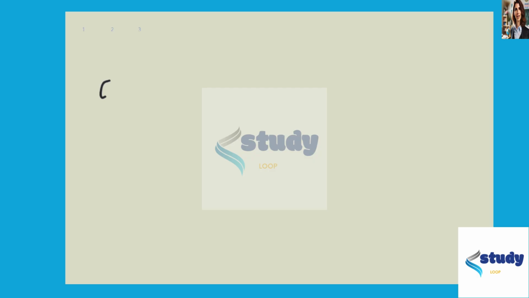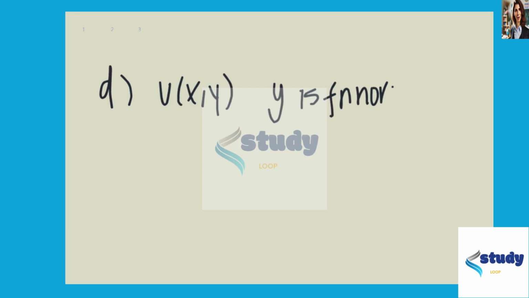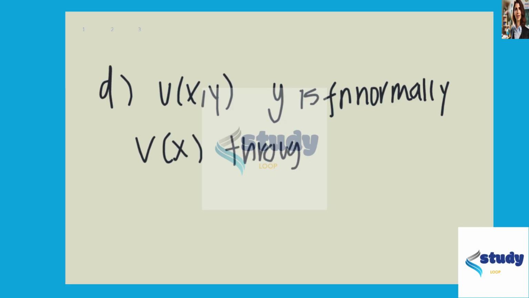Now for part D, we have that at least one router is functioning normally if the throughput is between 100 kbps and 500 kbps, and the proxy server is not in diagnostic state. Okay, let's let U of X comma Y be that the router Y is functioning normally.